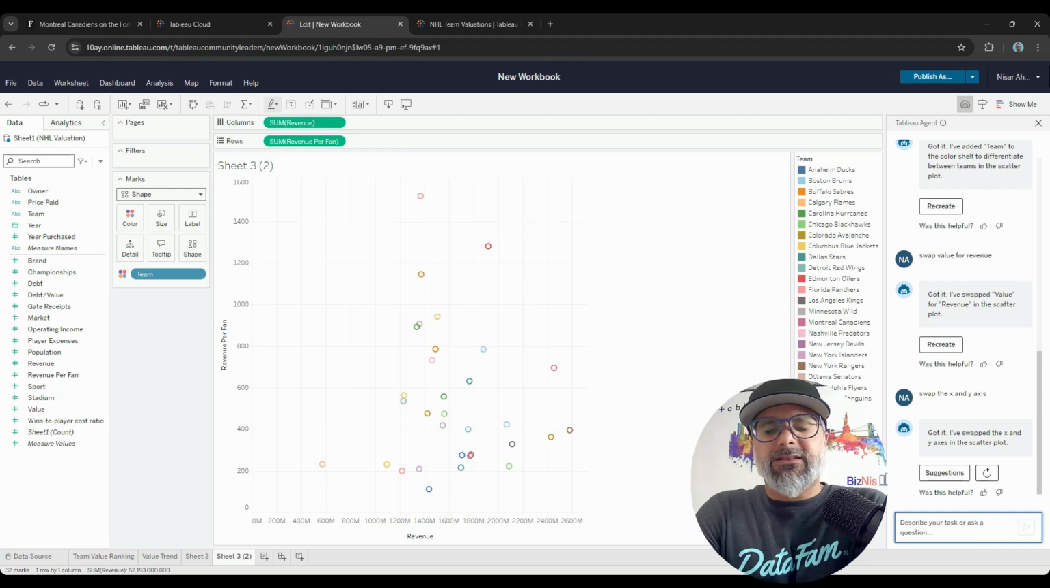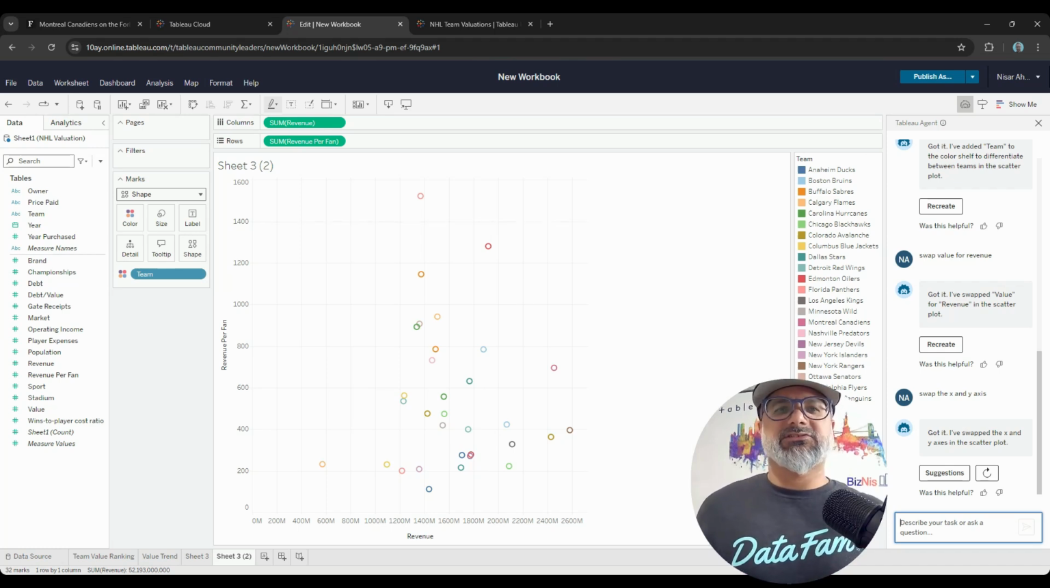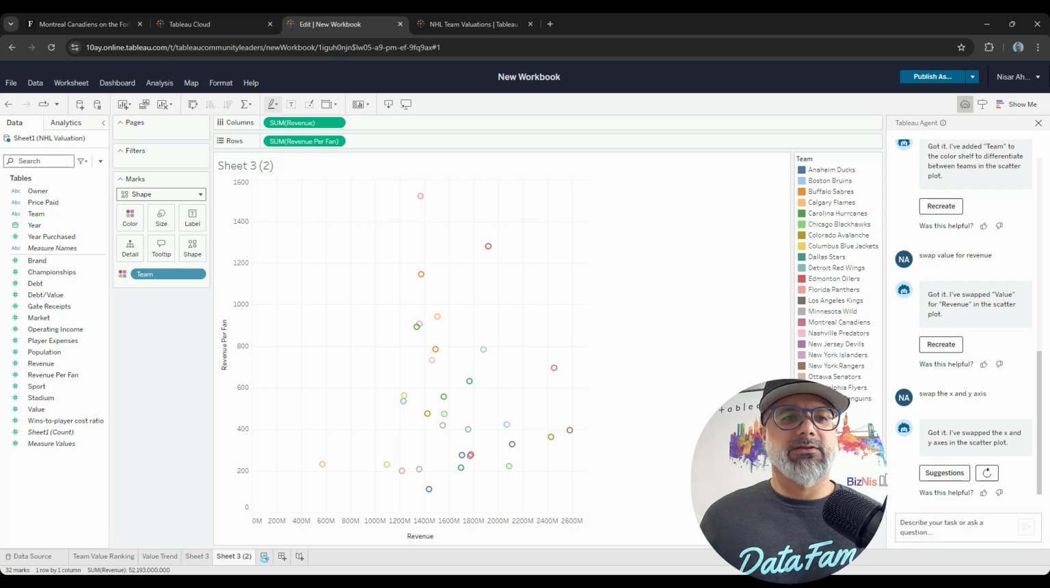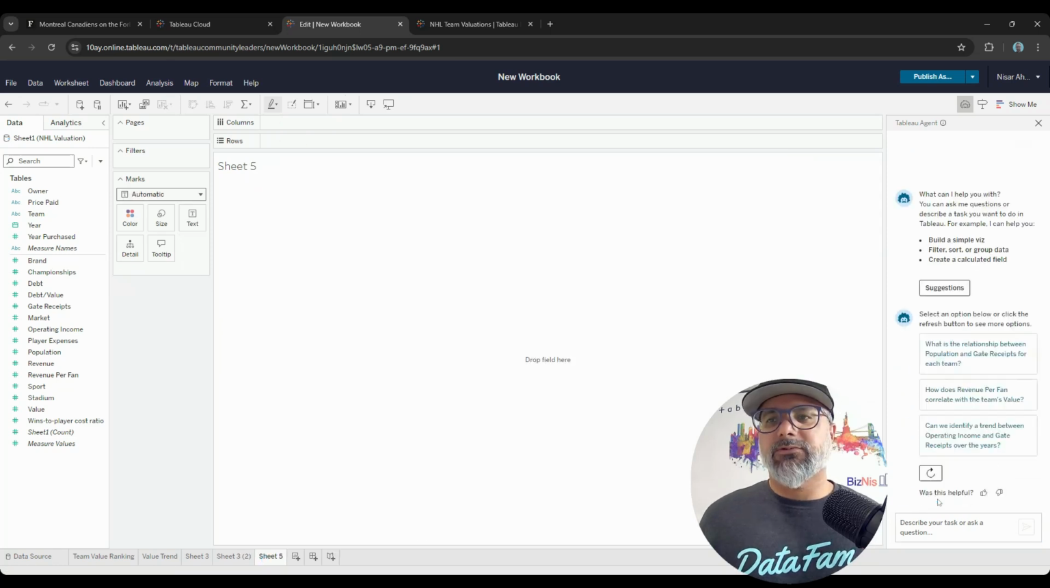So here's the thing. Up to this point, I have not done any work in terms of development. I've just prompted Tableau Agent, and it's done that work for me. It's given me what I wanted, and it also has given me suggestions on new visuals or new charts. Let's do one more. Okay, what else does it suggest for me?